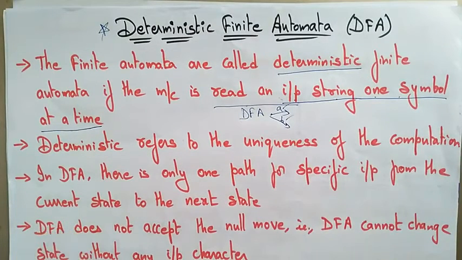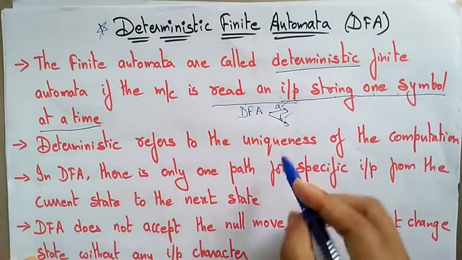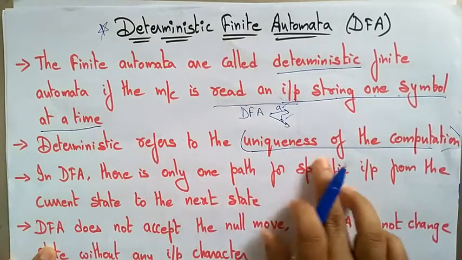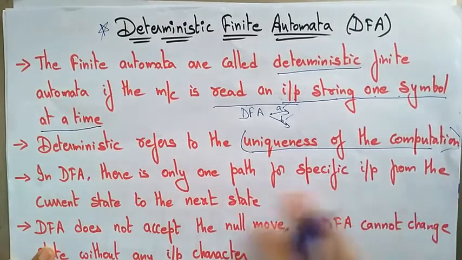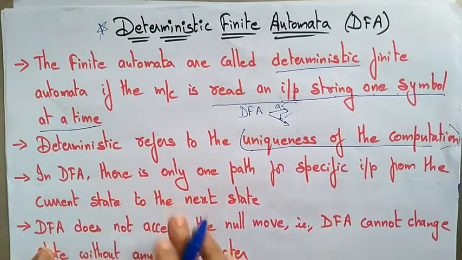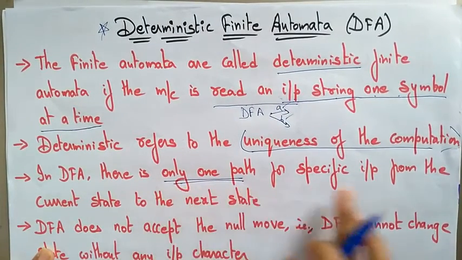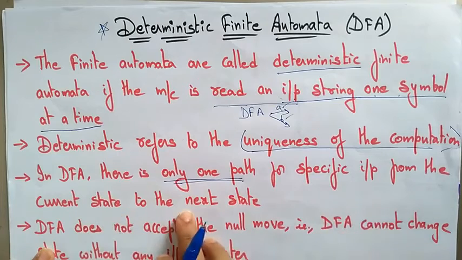So the word deterministic means fixed: it has to be accepted or it has to be rejected. There is no alternate solution in the deterministic finite automata. Deterministic refers to the uniqueness of the computation. In DFA, there is only one path for a specific input from the current state to the next state.